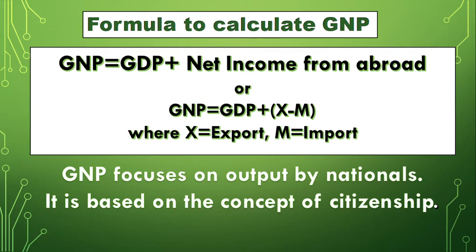So the difference between export and import is known as net income from abroad. Take the example, if you know about Binod Chaudhary, he has so many industries of YY Chow Chow in different parts of the world. He earns the profit in that country. The profit he earns is added in the GNP of Nepal.